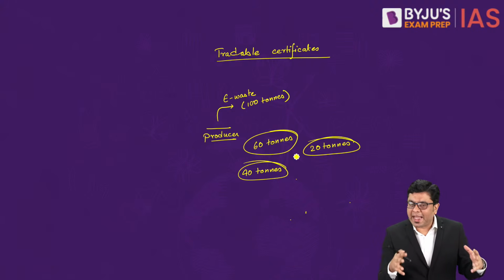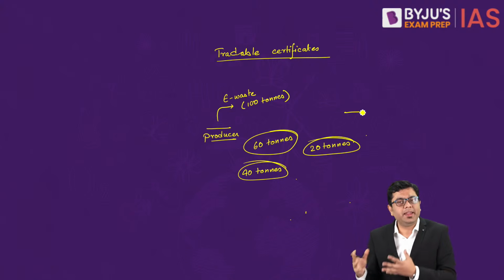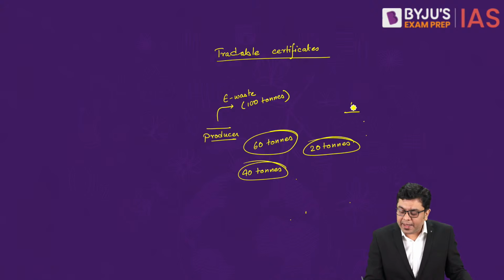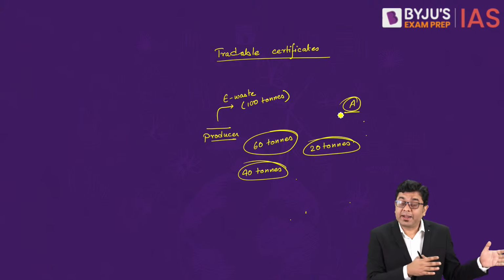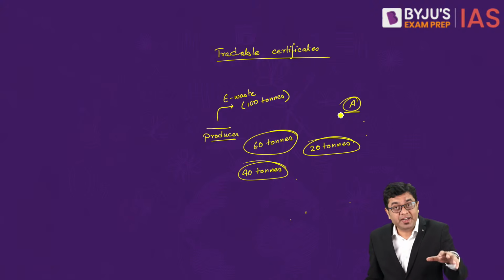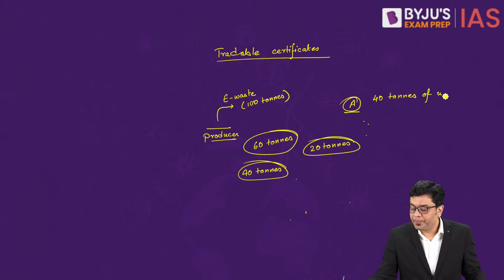So in that case, what can be done is, suppose you have a startup. Let's suppose you guys get together and you open a startup for waste collection and its processing. Now that company A specializes in waste collection and collecting the different portions of the waste from different areas, processing it, and so on. Now here, this company A, let's suppose, has collected 40 tons of waste. So this company A will have the tradable certificates. You will have EPR certificates.